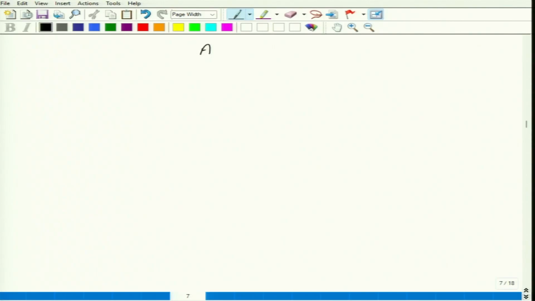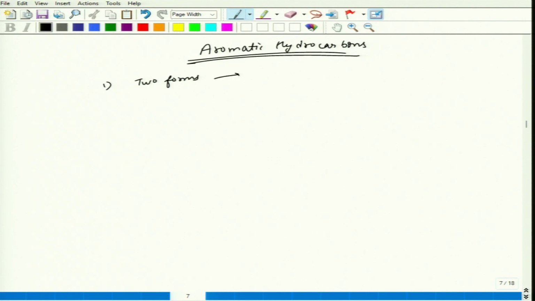We were discussing aromatic hydrocarbons. Let us summarize a bit what we have studied till now. First, two forms of aromatic hydrocarbons: one is benzenoid, another is non-benzenoid.